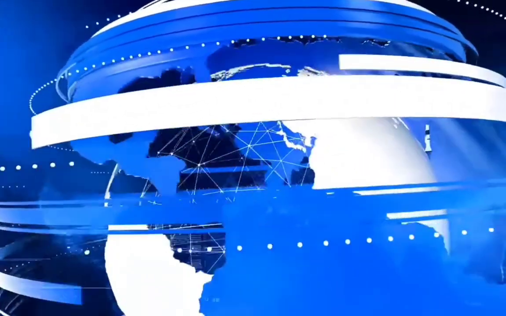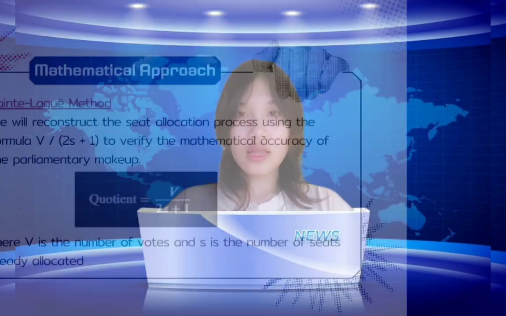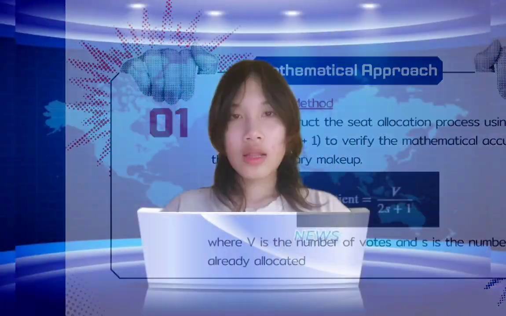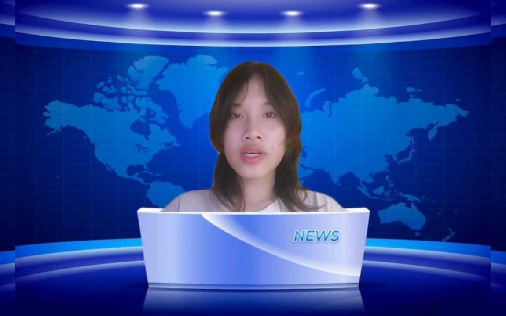This combination of detailed voting data and politically meaningful events made it a great choice for our analysis. To understand the 2023 result, we have to look at the engine of MMP: the Sainte-Laguë method. We don't just hand out seats all at once. We do it in rounds using the specific formula V divided by 2S plus 1. Let's look at the first three rounds to see how it works.